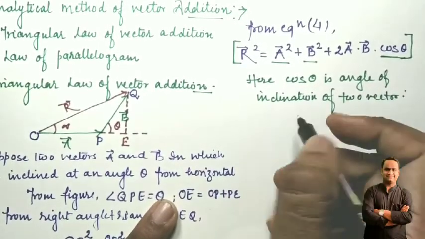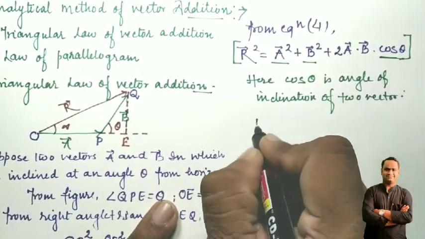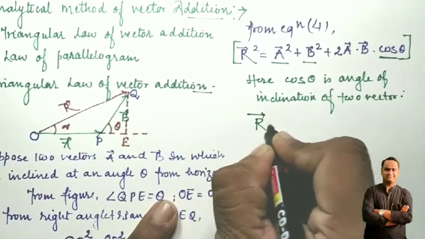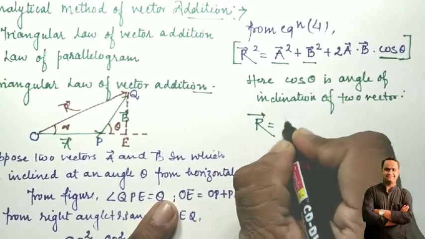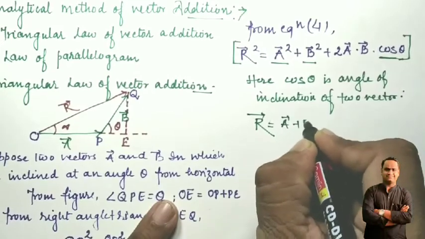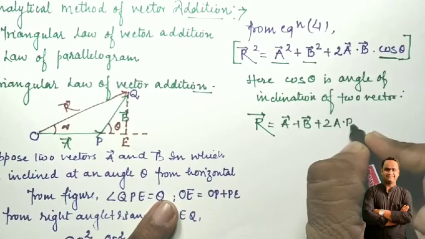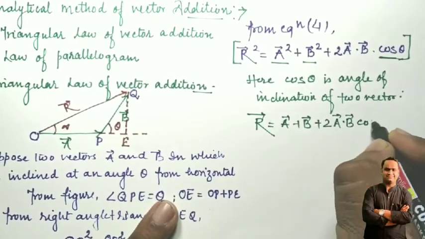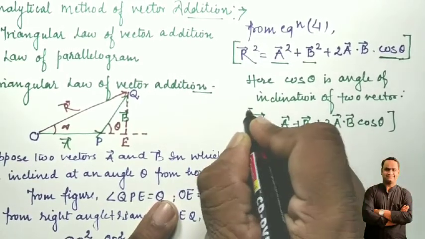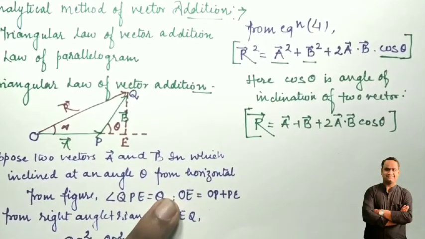Then in this method we can easily calculate it. So the formula comes out: R square is equal to A square plus B square plus 2AB cos theta, the resultant of the two vectors with the help of the triangular method.